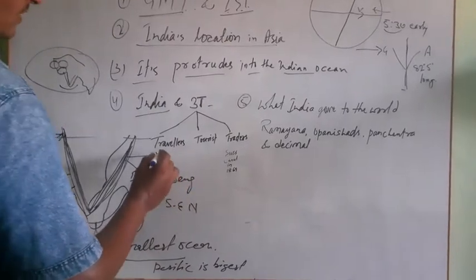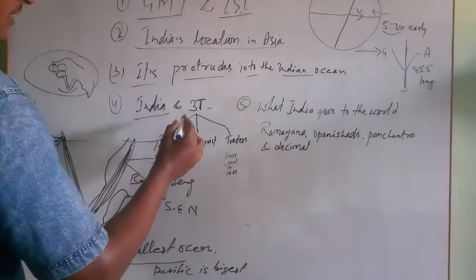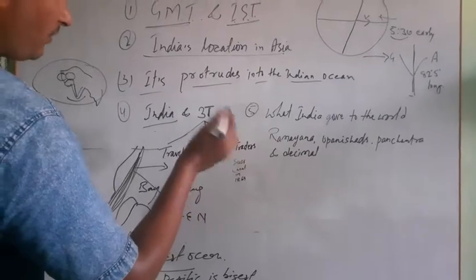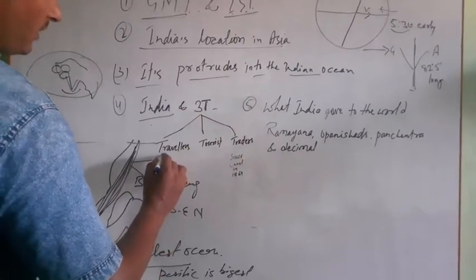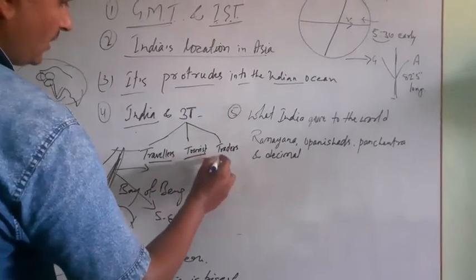Then India and treaty. Treaty means India and what India has done in the past: travelers, tourists, and traders.